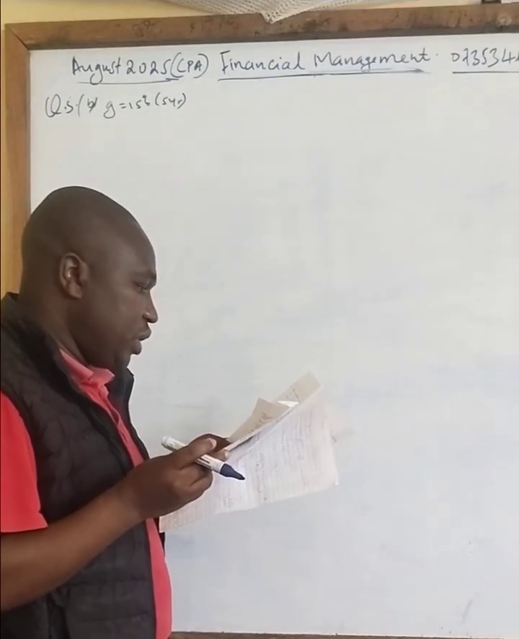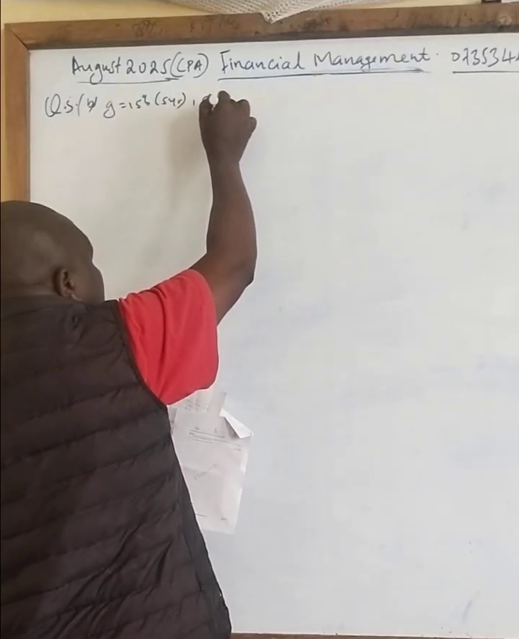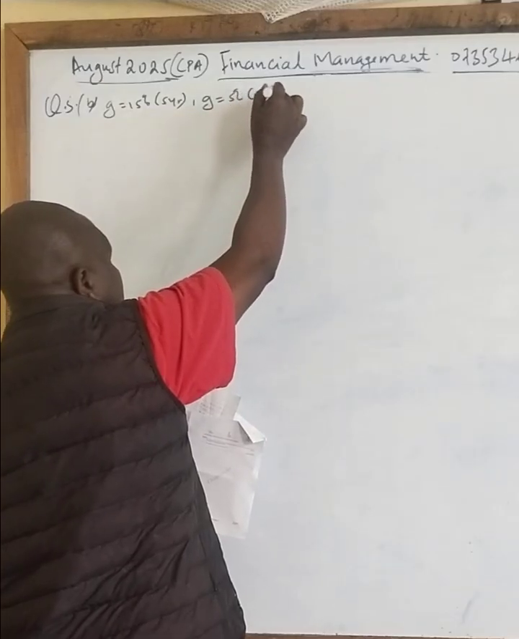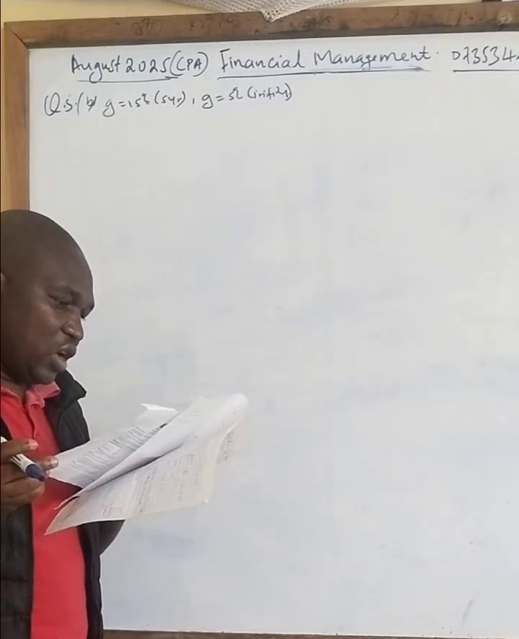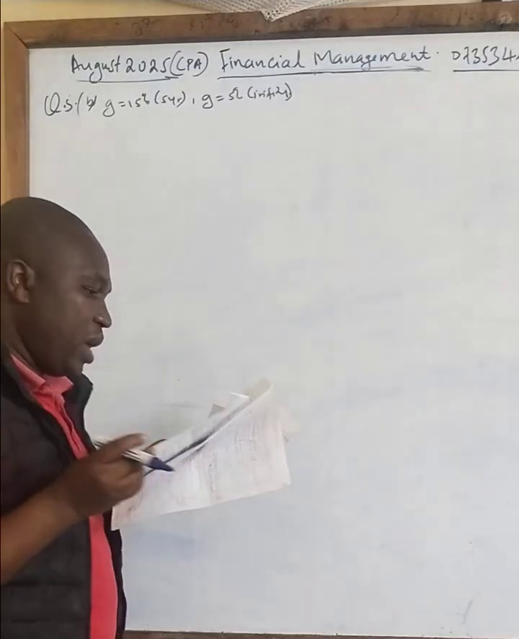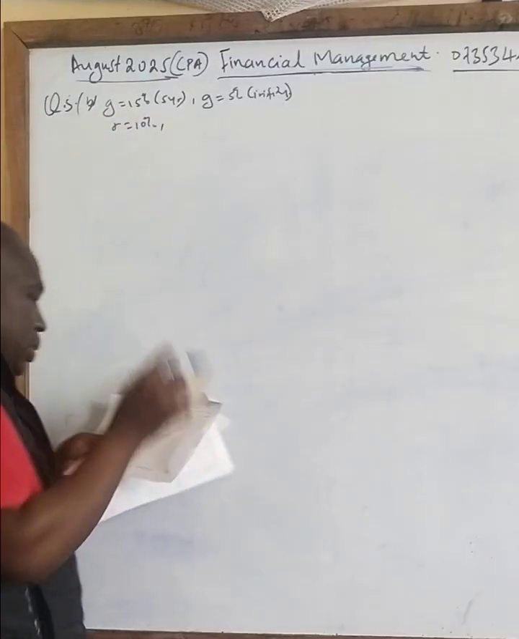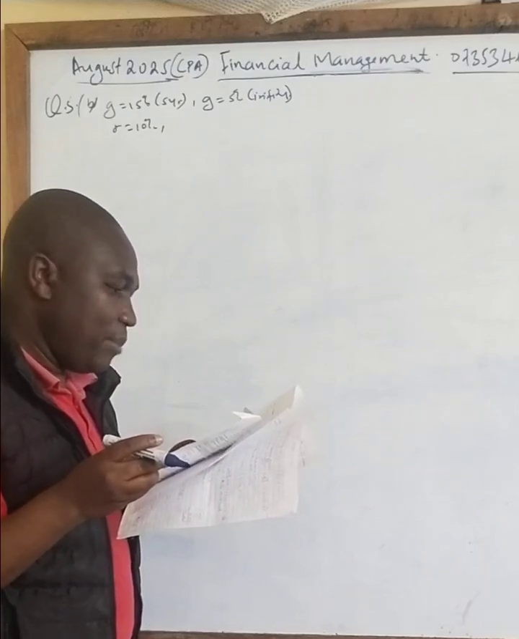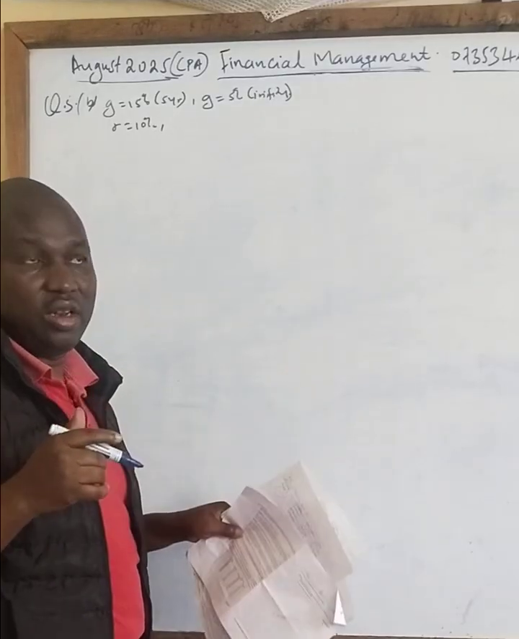Thereafter, a normal growth rate of 5% to infinity. Then the shareholders of the company require a rate of return of 10%, that is R. So you can say R is 10% per annum. Then we have also been told from the same question that during the previous year, the company paid 4 shillings per share as dividend. Previous year.